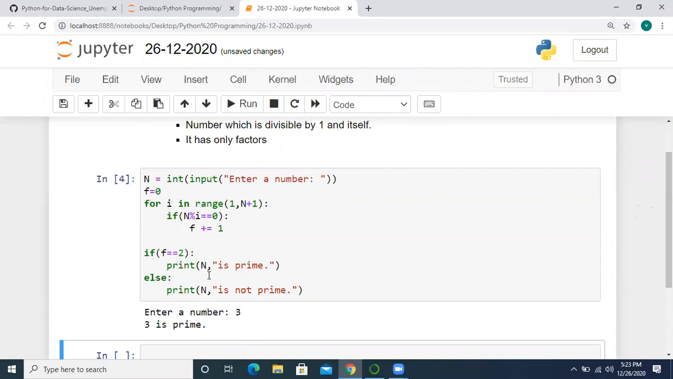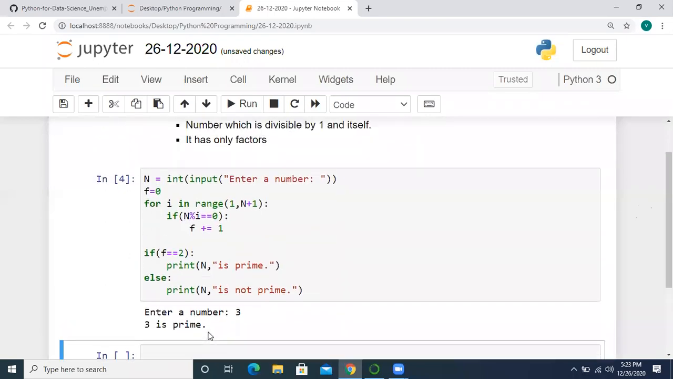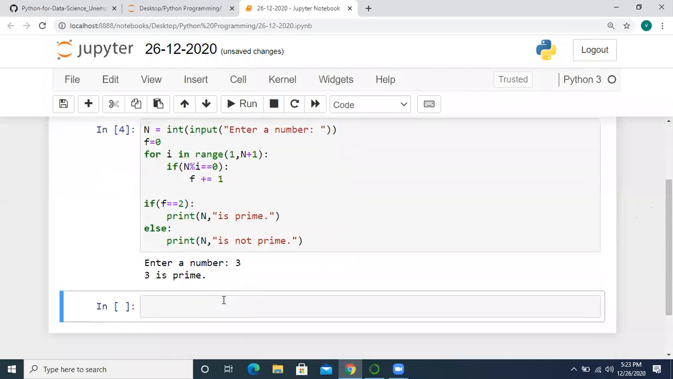So here let us extend the program. Let us extend this program if I want to print prime numbers from 1 to 100. Yeah, that's what I'm going to tell. So now I will tell that program. Let's do it.